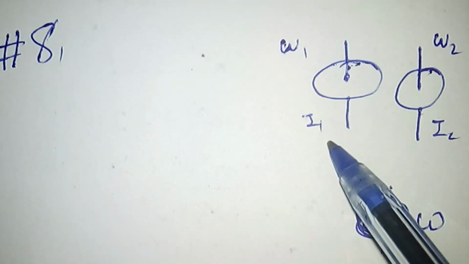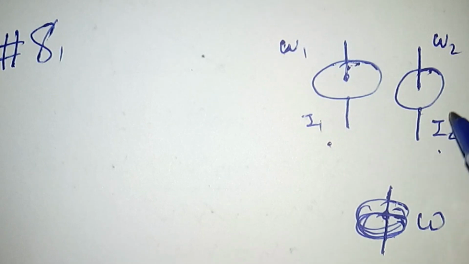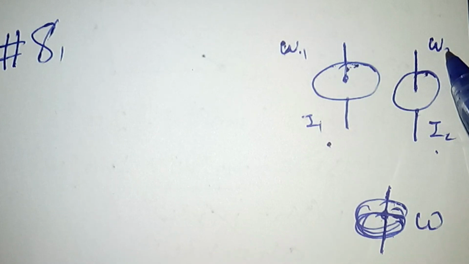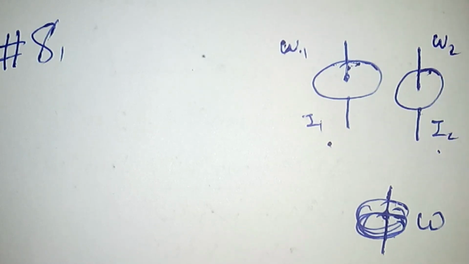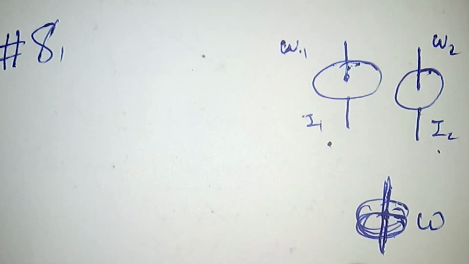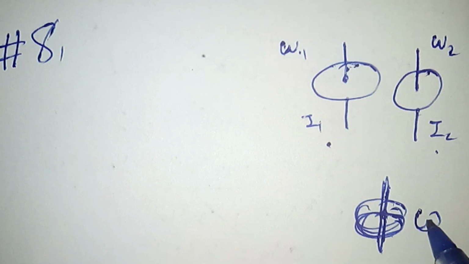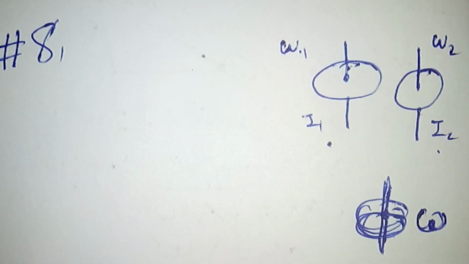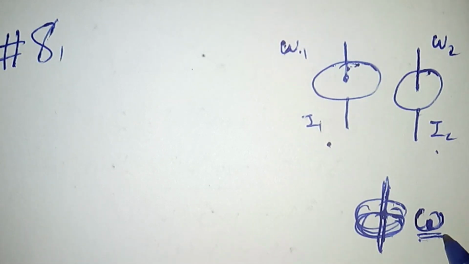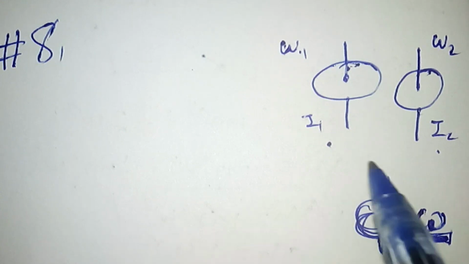Two disks with moment of inertia I1 and I2 are initially rotating with angular velocity omega 1 and omega 2 respectively. Then, while they are rotating, the disks are brought together as one. That means their axes are parallel with each other, passing through their center, and the two combined disks get the final angular velocity omega. What is the value of this final angular velocity omega? To do this, we can use the conservation of angular momentum.